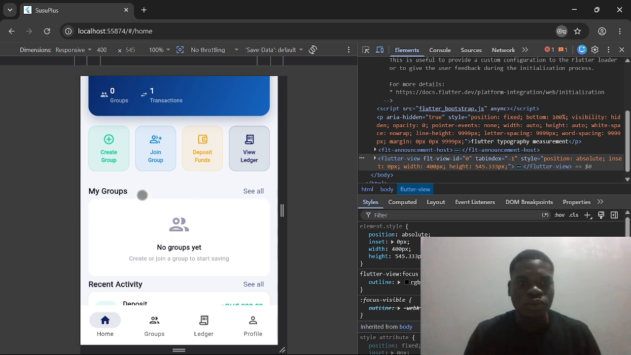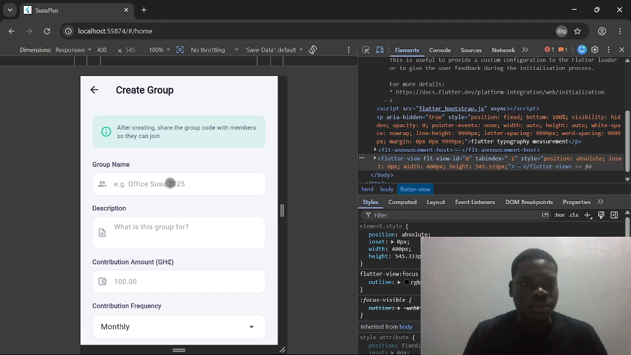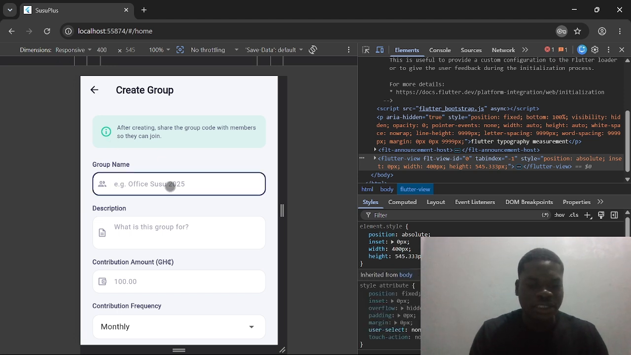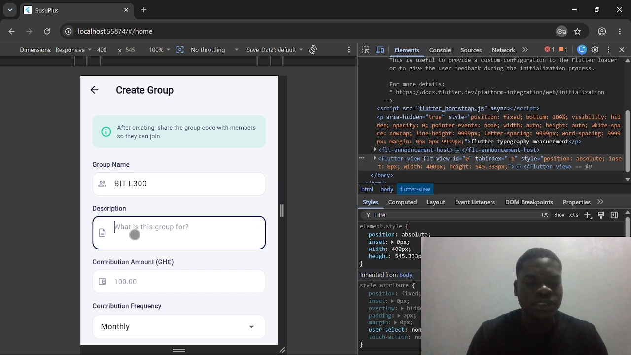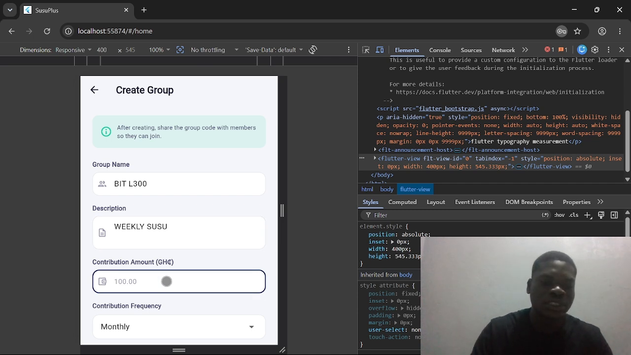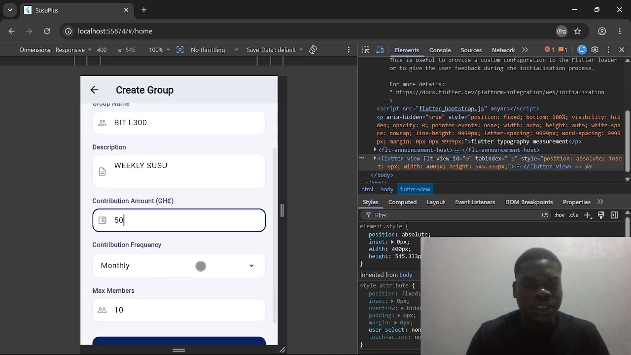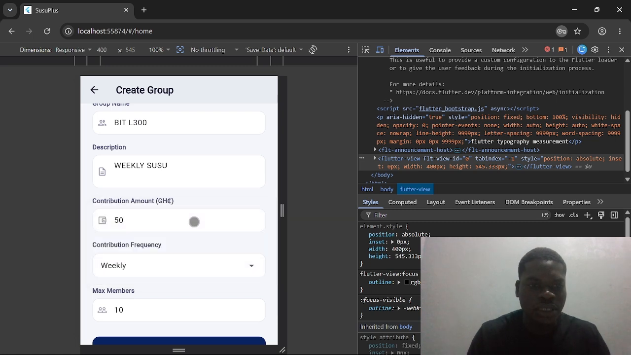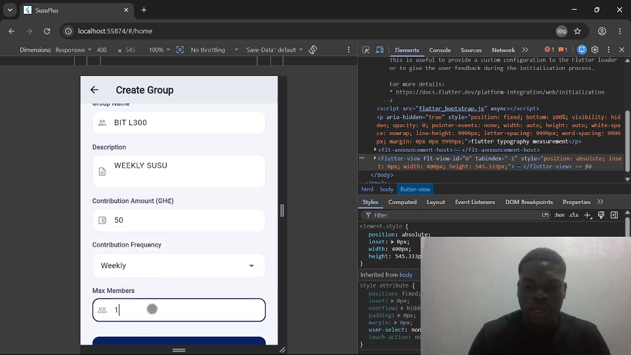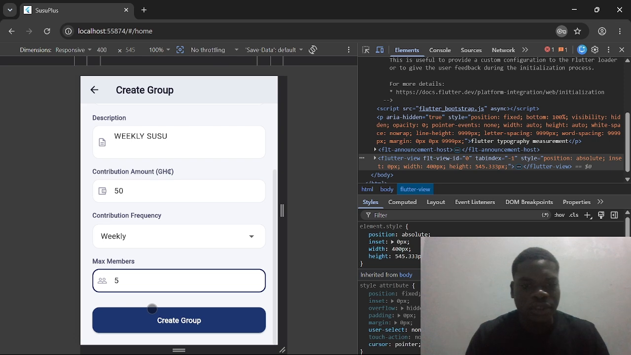We can create a group so that you can see how it works. So let's create a group. Let's name it BIT level 300. And the description is weekly Susu. And the contribution amount every day, let's say 50 cedis. And let's put it weekly. Maximum amount is 5. So create group.